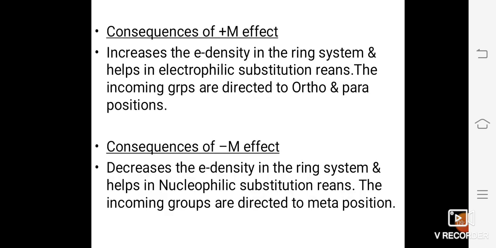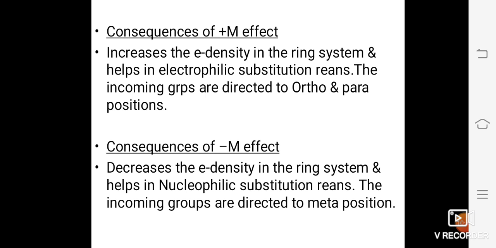The consequence of positive mesomeric or positive resonance effect is it increases the electron density in the ring system and helps in the electrophilic substitution reaction. I mean to say, the incoming groups are directed to only ortho and para positions.